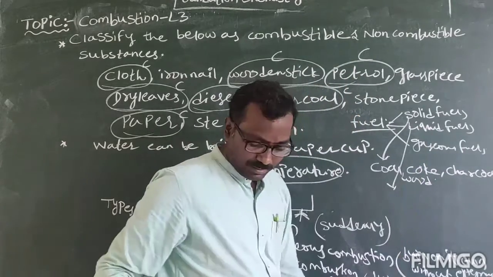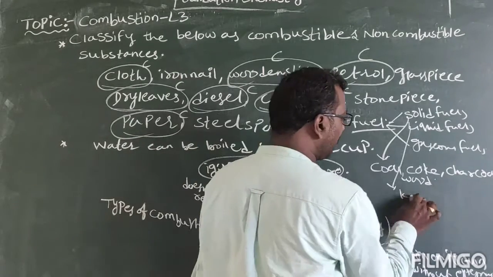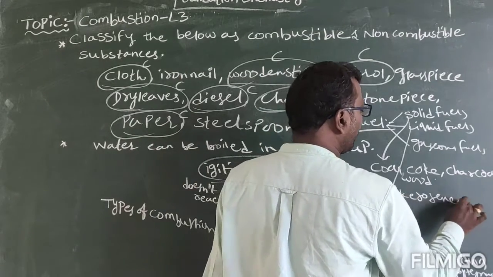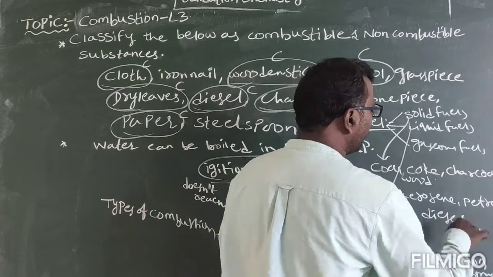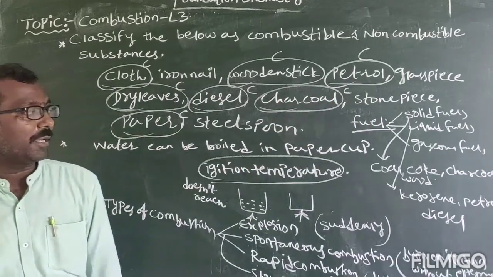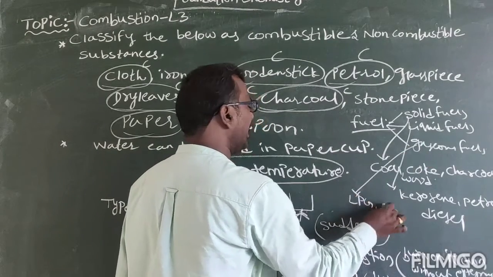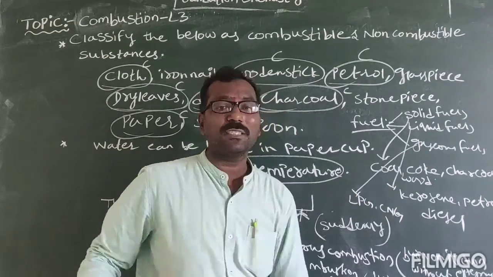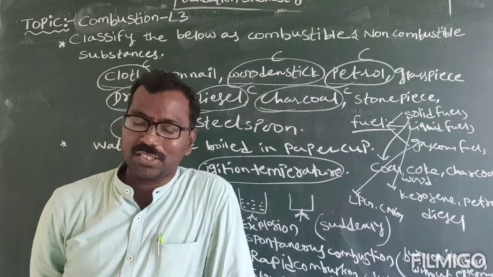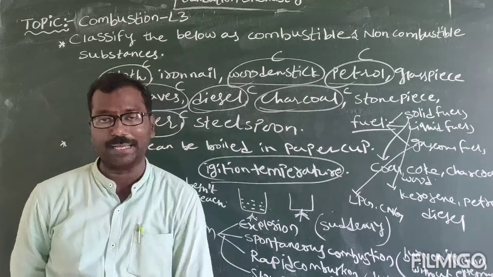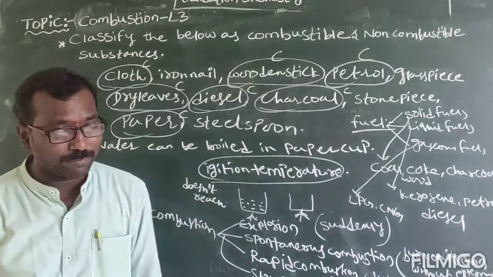And liquid fuels, what are the examples? Kerosene, petrol and diesel. These are the examples of liquid fuels. And the gaseous fuels examples are LPG and CNG. LPG stands for liquefied petroleum gas and CNG stands for compressed natural gas. So these are the things about the fuels and their types.